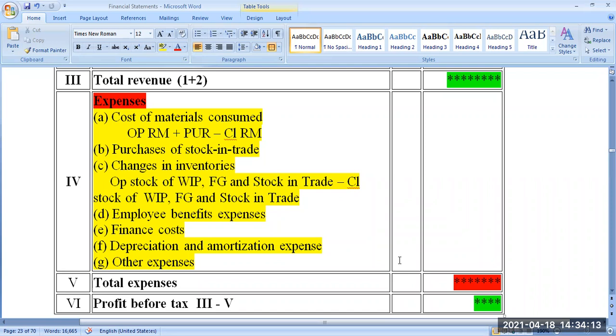Depreciation amount is equal to value of asset multiplied by rate of depreciation. That's another way of calculating it. That's what we will do in the class. Similarly for amortization also.